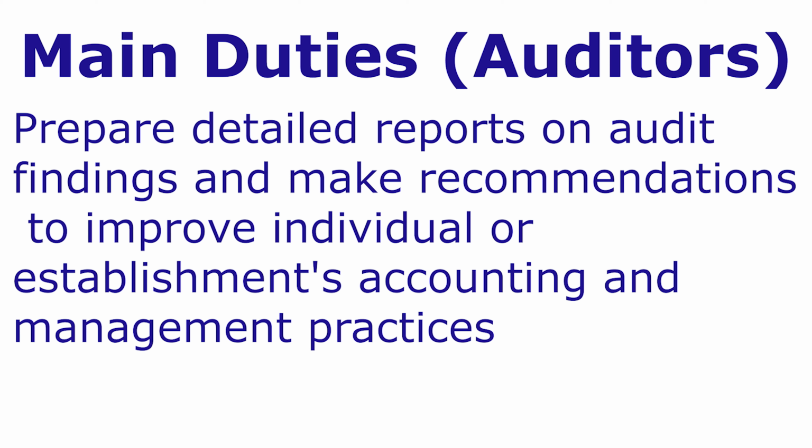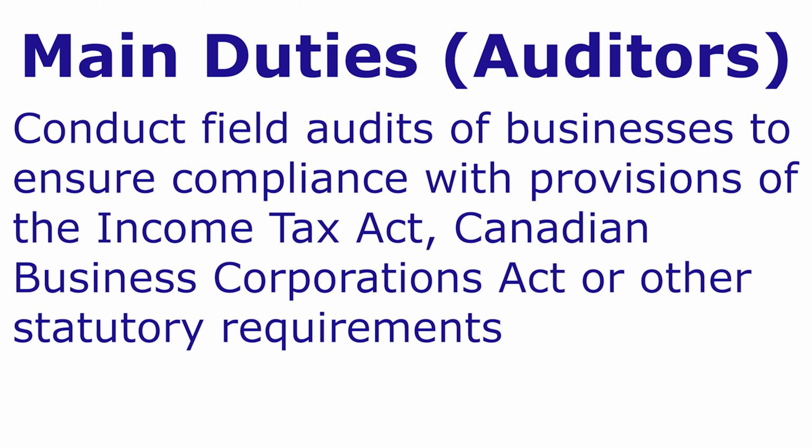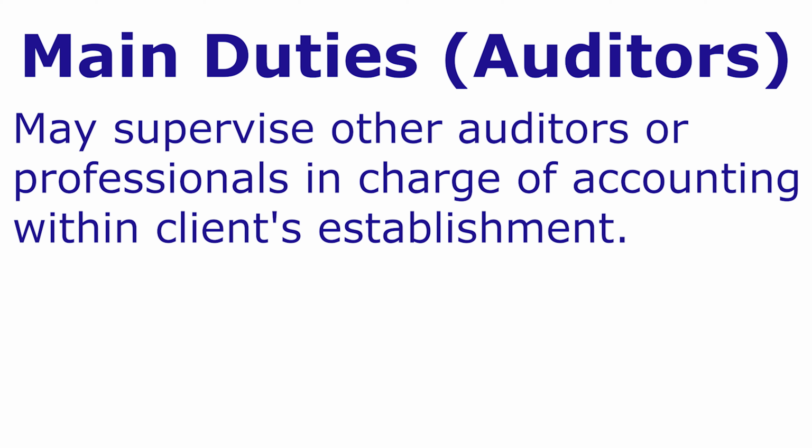They prepare detailed reports on audit findings and make recommendations to improve individual or establishments' accounting and management practices. They conduct field audits of businesses to ensure compliance with provisions of the Income Tax Act, Canadian Business Corporations Act, or other statutory requirements. May supervise other auditors or professionals in charge of accounting within the client's establishment.